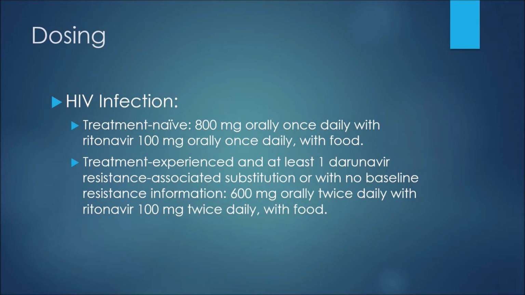Now for an example of dosing with Darunavir, so in the treatment of an HIV infection, in a treatment-naive patient, we may see 800 milligrams orally once daily with ritonavir, 100 milligrams orally once daily, and this would be taken with food. In treatment-experienced patients and at least one Darunavir resistance-associated substitution, or with no baseline resistance information, we may give 600 milligrams orally twice daily, again with ritonavir, but this time at 100 milligrams twice daily, and again it would be taken with food.